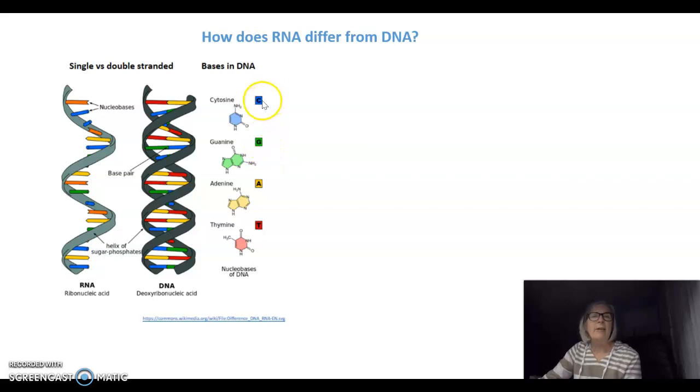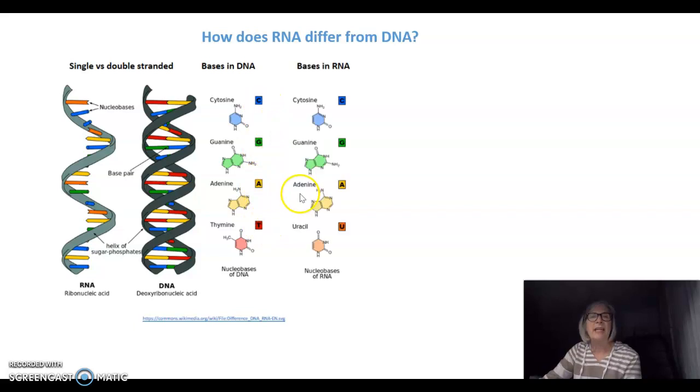In DNA, we have C, G, A, and T. In RNA, we have C, G, A, and U. If you look at the difference between the T in DNA and the U in RNA, it's a difference of one methyl group that's on the T that is not present in the U in RNA. So in the case of RNA, U would pair with A, whereas in DNA, T pairs with A.